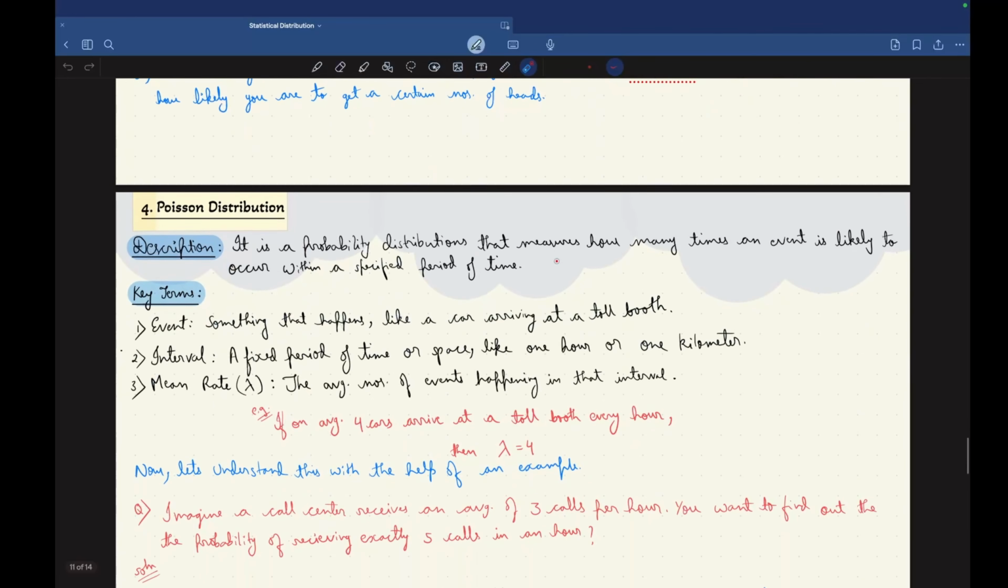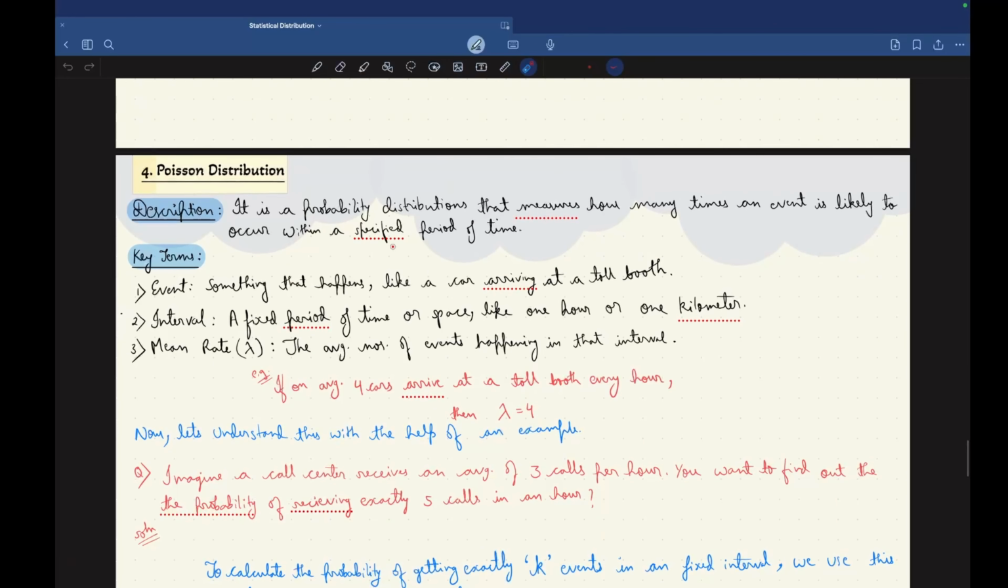Now let's move on to our last distribution, that is Poisson distribution. Poisson distribution is a probability distribution that measures how many times an event is likely to occur within a specified period of time.